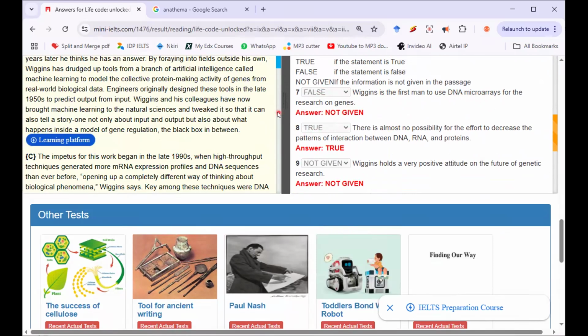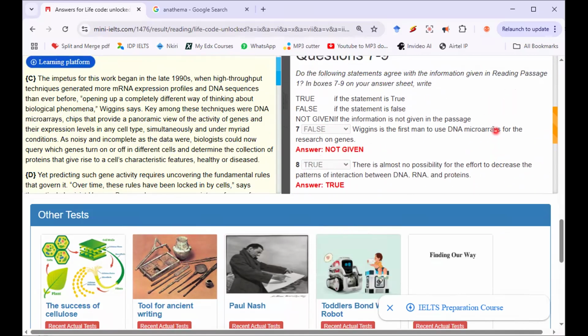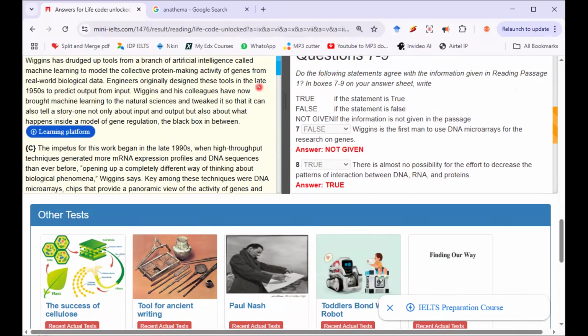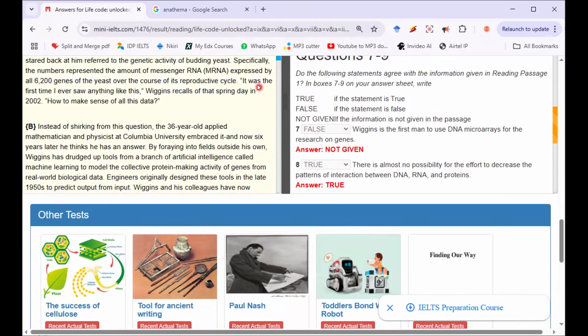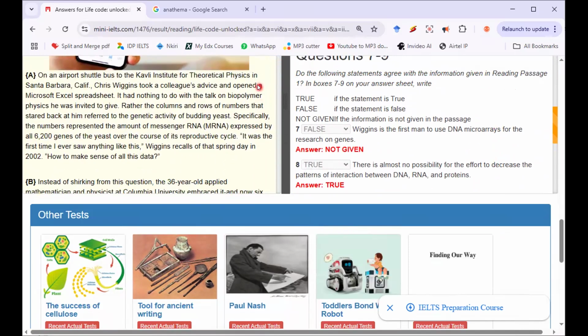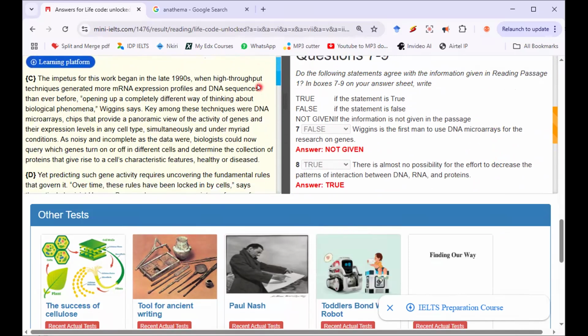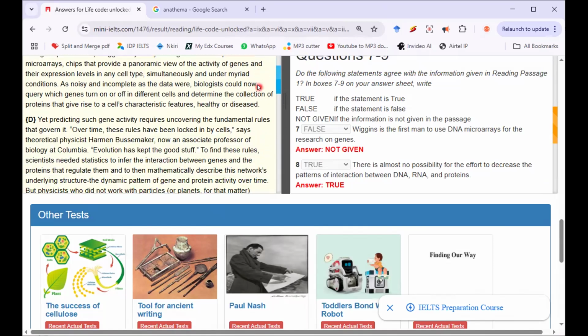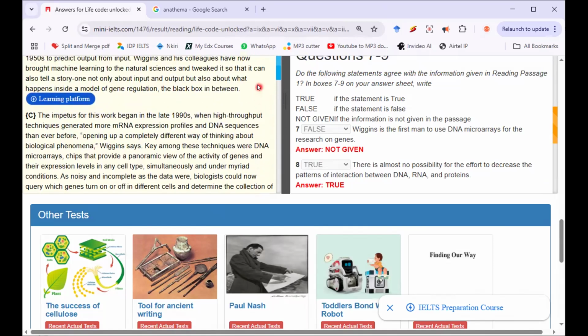Well, I based my answer on this place here: key among these techniques were DNA microarrays, chips that provide panoramic view.